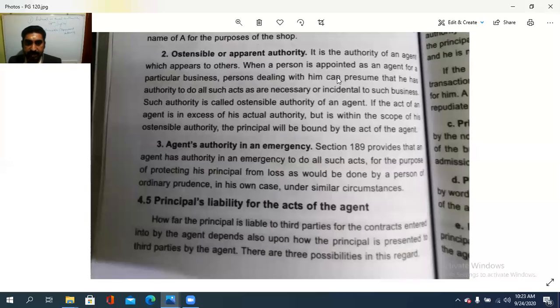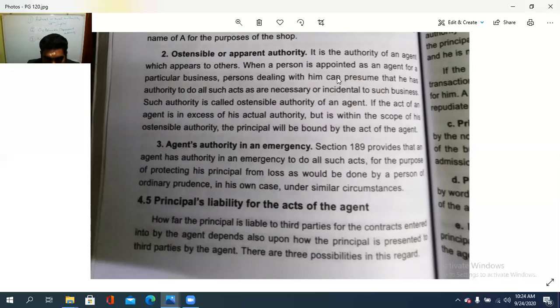Then the third is agent's authority in an emergency situation. So in an emergency situation, ആവശ്യം വരുമ്പോൾ എമർജൻസി ആകുന്ന കേസിൽ, okay. So section 189 provides that an agent has the authority in an emergency to do all such acts for the purpose of protecting his principal from loss as would be done by a person of ordinary prudence in his own case under similar circumstances. So what is that? Emergency situation വരുമ്പോൾ പ്രിൻസിപ്പലിനെ രക്ഷിക്കാൻ വേണ്ടിയിട്ട് he is doing his authority. That is the case. So agent's authority in an emergency.